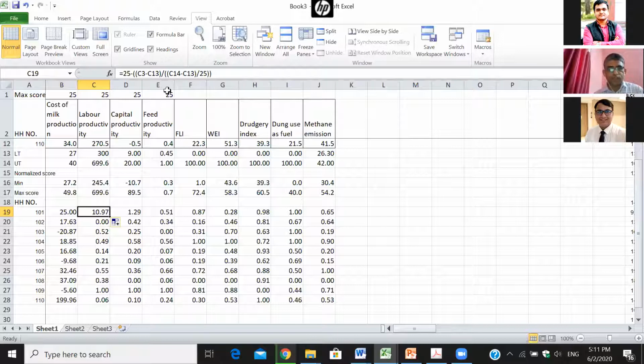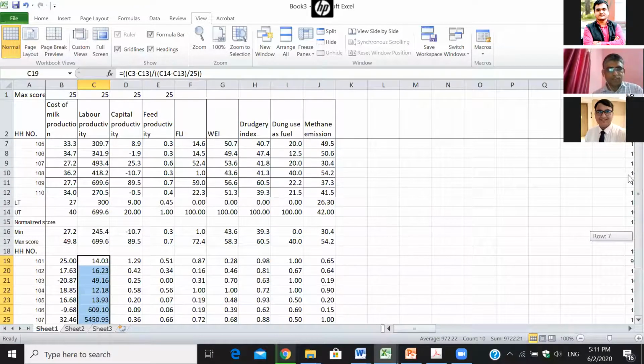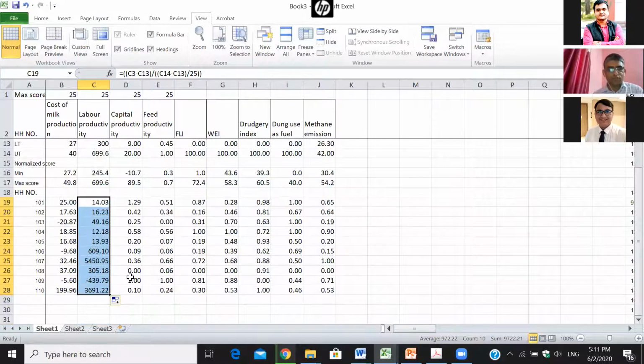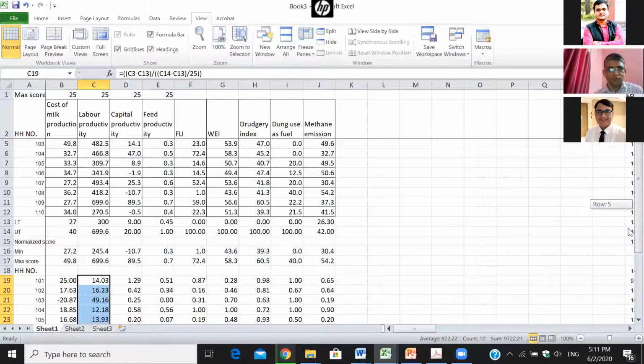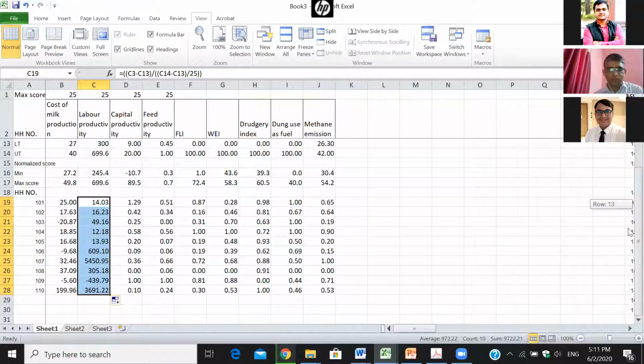For a positively related indicator, just remove this one. Wherever it goes beyond the maximum score, restrict it to maximum. If it goes below 0, restrict it to 0. Likewise, you can do it for all the variables.